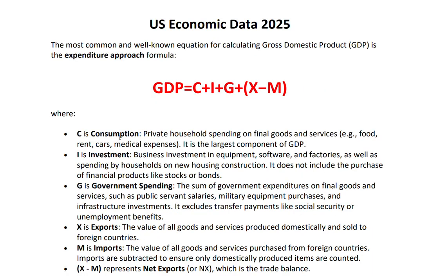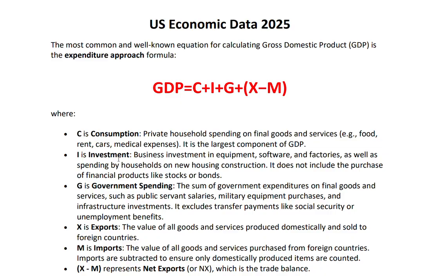So again, C represents consumption. Consumption represents private household spending on final goods and services, such as food, rent, cars, and medical expenses. It is generally the largest component of GDP, that is consumption.